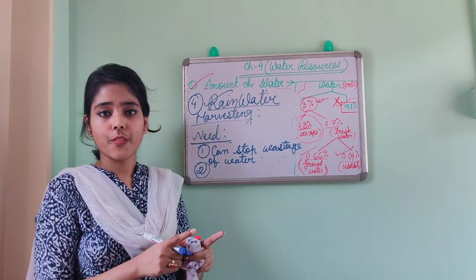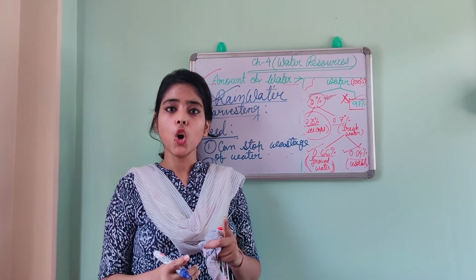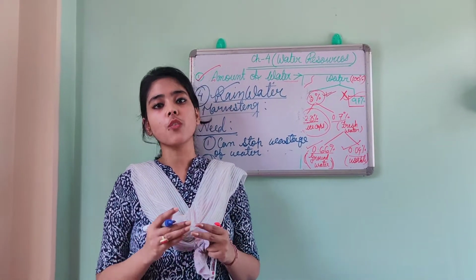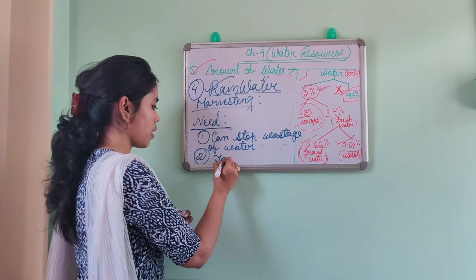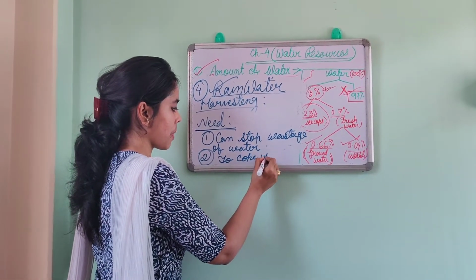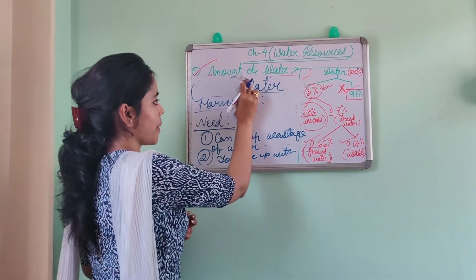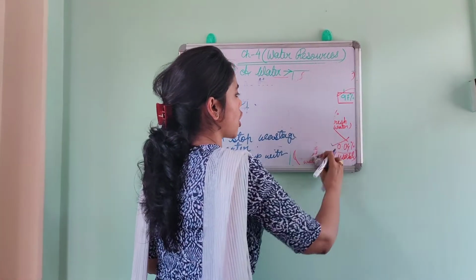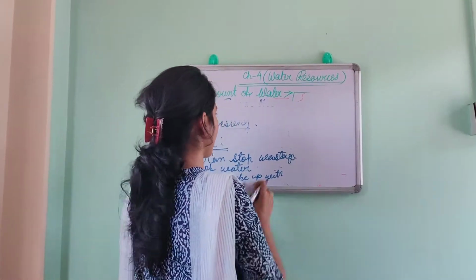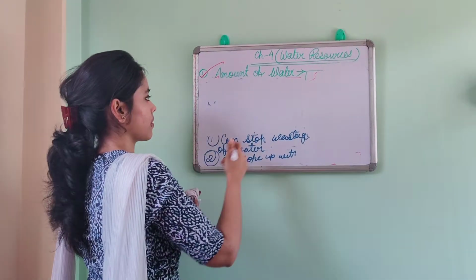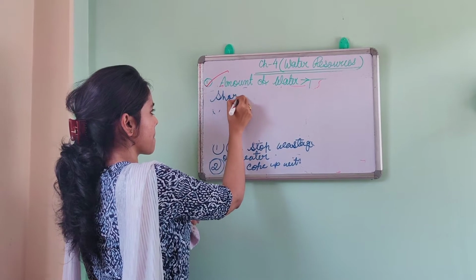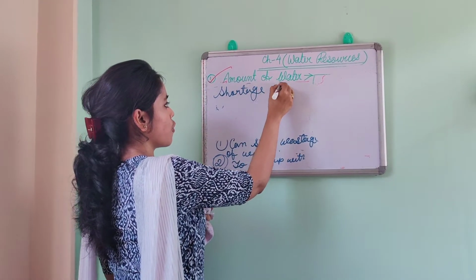This rainwater harvesting can also help you to cope up with the shortage of water. Here I am writing, shortage of water.